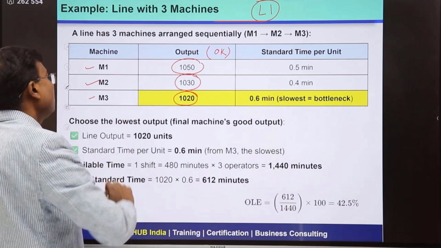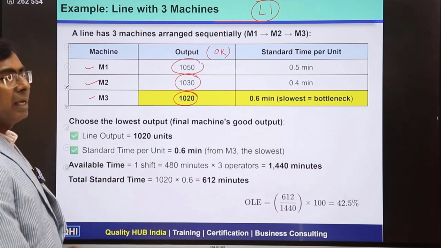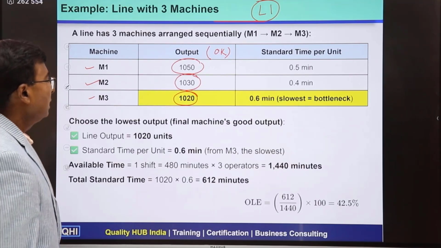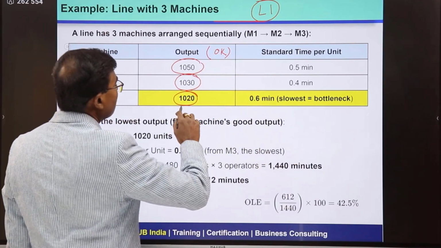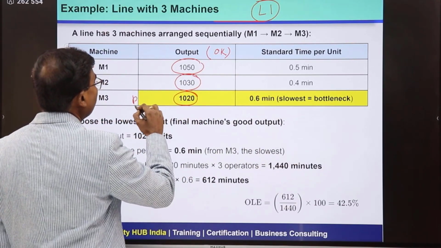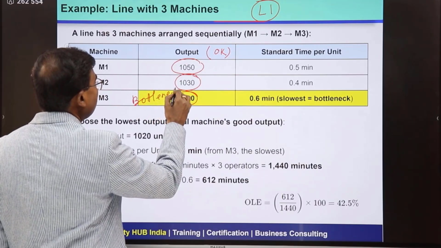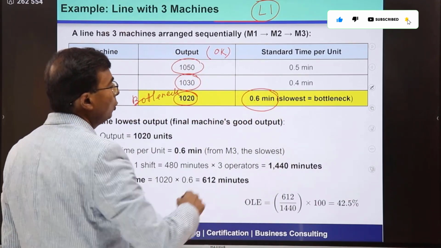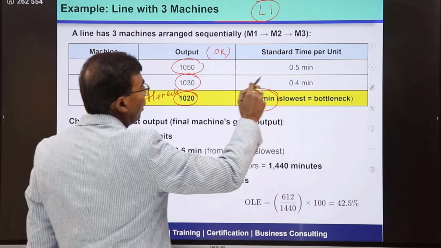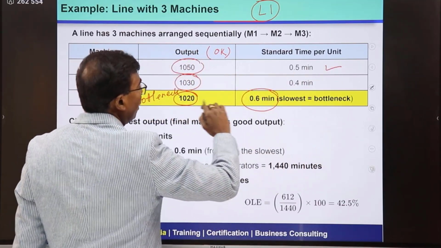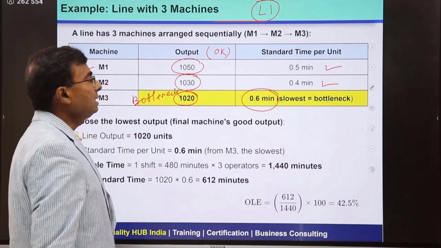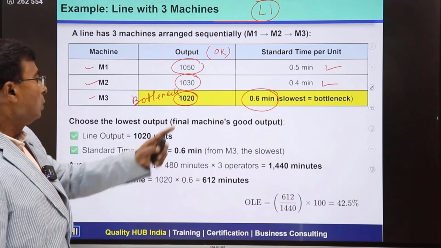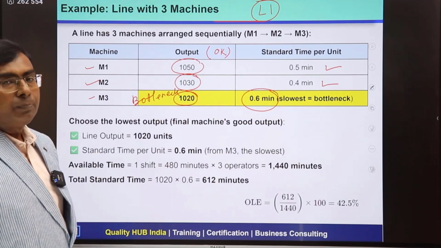So, you can see here the third machine is the slowest. This is taking the longest time because the output here is the lowest, right. That is why we have highlighted this one with a yellow band. So, this is 1020, the bottleneck process, and the time taken over here is 0.6 minute. So, per unit, the first machine is taking 0.5 minute, the second machine is taking 0.4 minutes and the third machine is taking 0.6 minute, which is the slowest one. That is why we are calling it the bottleneck process. So, this is going to decide the standard time per unit.